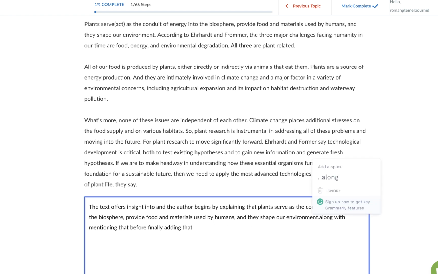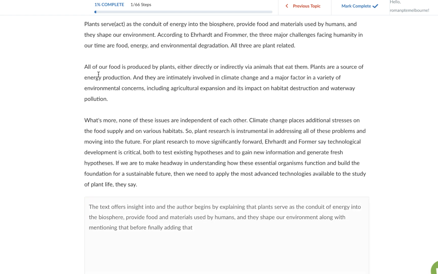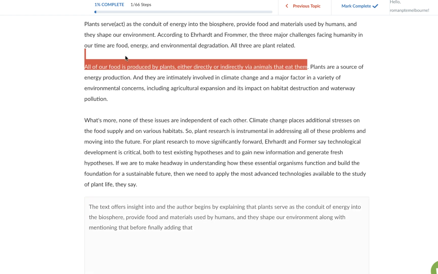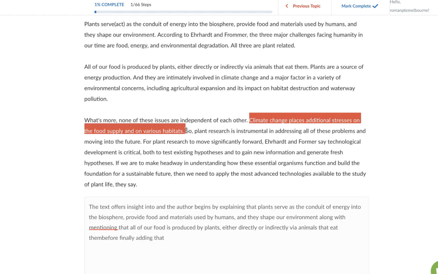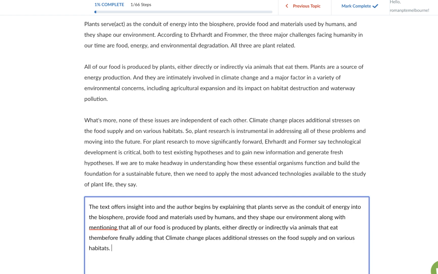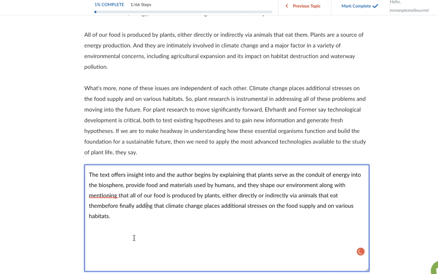environment. After that, along with mentioning that, I will take another sentence, and I think this is the important sentence, so I'm taking this one from here and I'll add it here. And the last one I'm getting from the last paragraph, and this time I'm taking the second sentence. Alright, so everything is done now. The whole template has been filled with information taken from the passage.